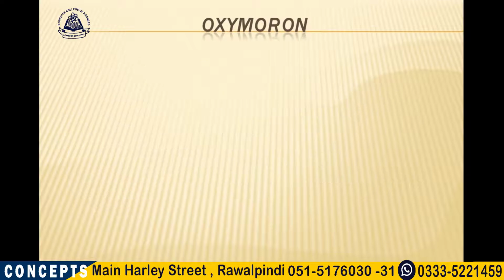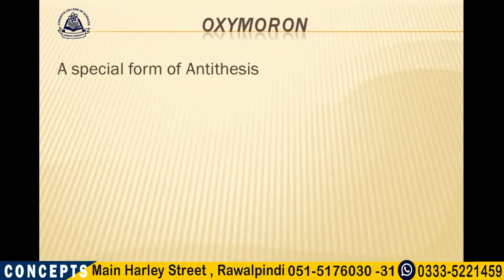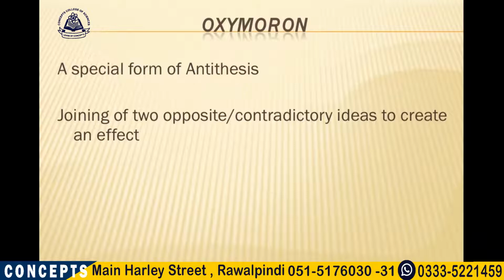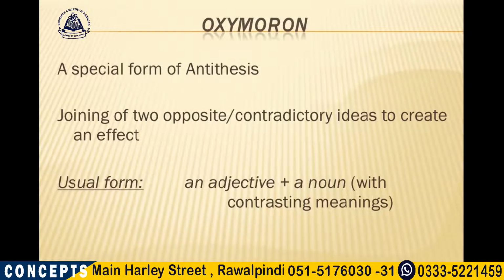The next is oxymoron. An oxymoron is also a kind of antithesis. It's a special form of that. It is basically the joining of two opposite or contradictory ideas to create an effect. And the usual form that it takes, remember it's a usual form, it's not always this way, but it's generally this way. So it takes the form of an adjective plus a noun with contrasting meanings.